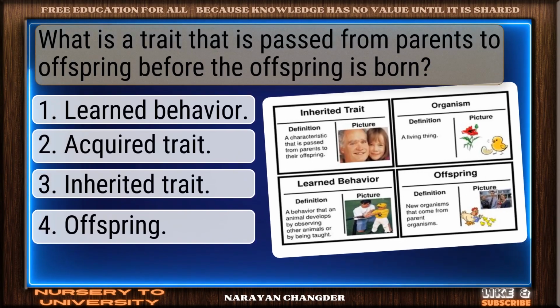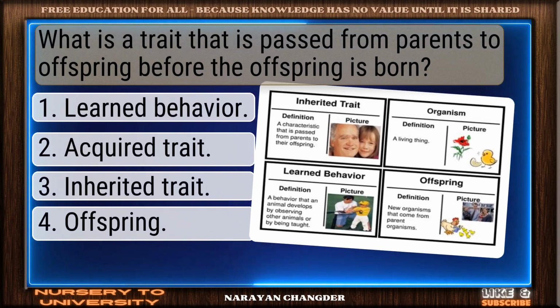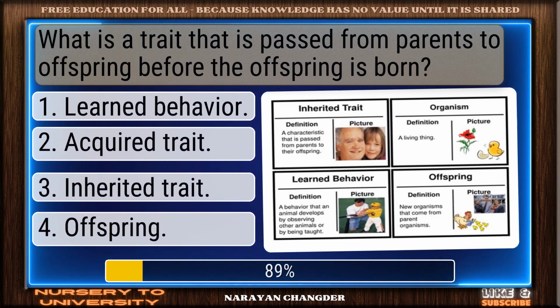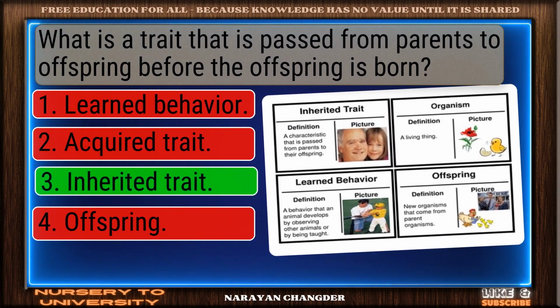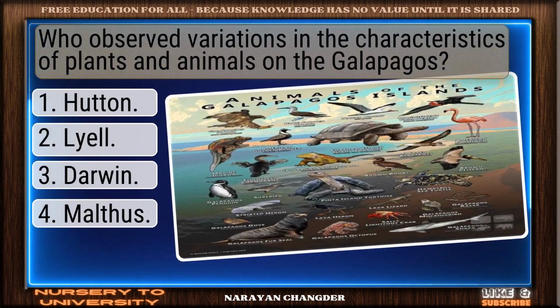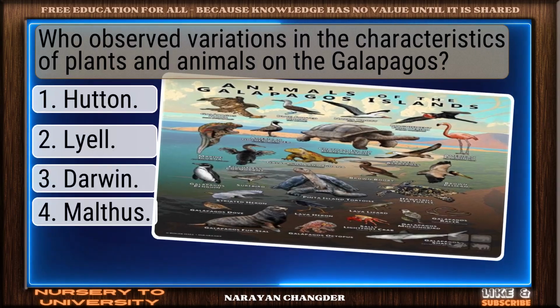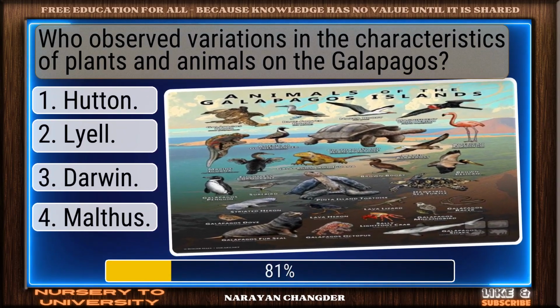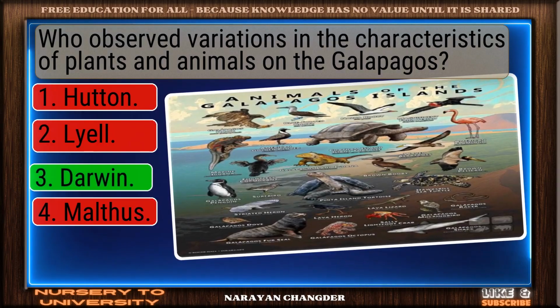What is a trait that is passed from parents to offspring before the offspring is born? Nice work. Inherited trait fits perfectly. Who observed variations in the characteristics of plants and animals on the Galapagos? Bravo! Darwin is the answer.